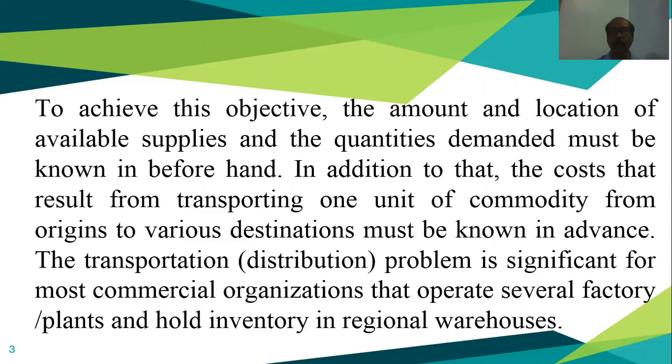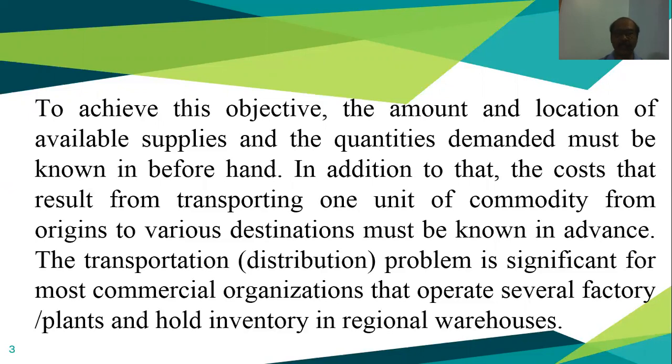To achieve this objective, the amount and the locations of the available supplies and the quantities demanded must be known beforehand. That means we have to know how much is available at our source, in the plant or factory. That is known as the stock, and how much demand is created at the destination.